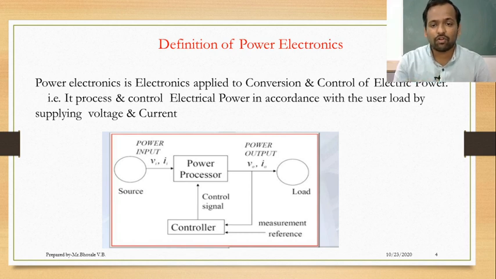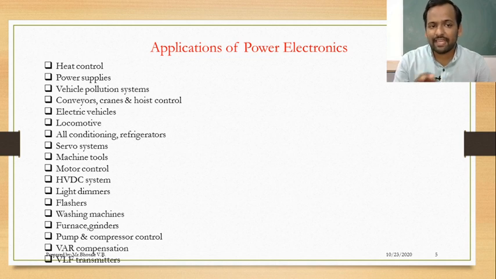Power electronics includes mainly three terms, as I have told already: power, control, and electronics. Now power electronics has several applications like heat control, power supplies, vehicle propulsion systems, conveyors, cranes, hoist control, electric vehicles, locomotives, HVDC systems, light dimmers, flashers, washing machines, furnaces, grinders, VAR compensation, VLF transmitters. As we have to study this power electronics,